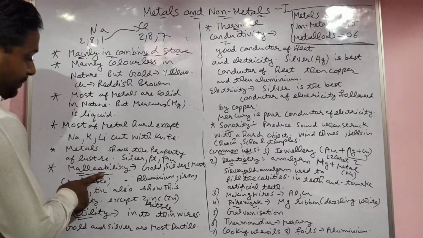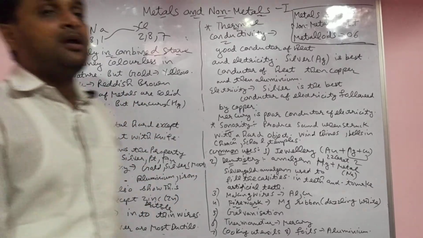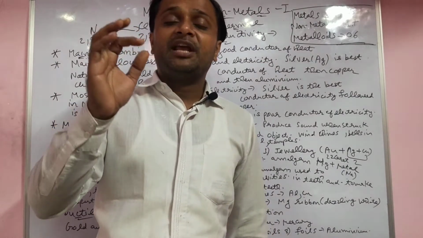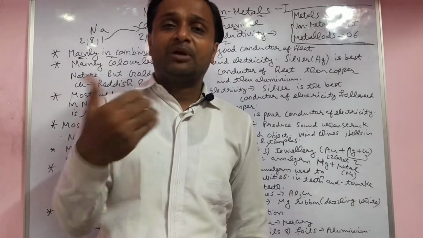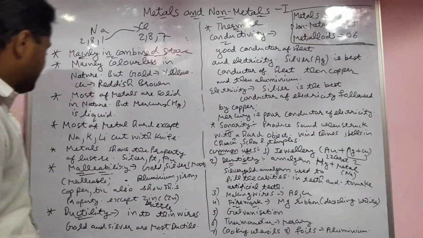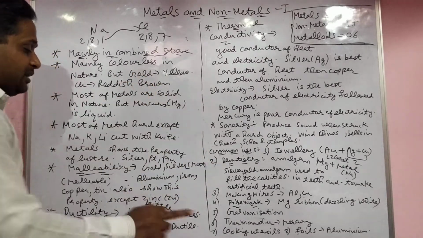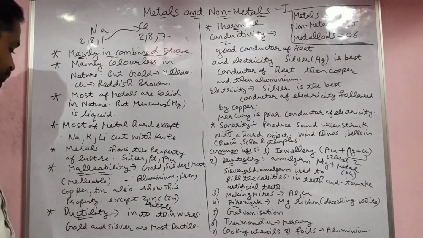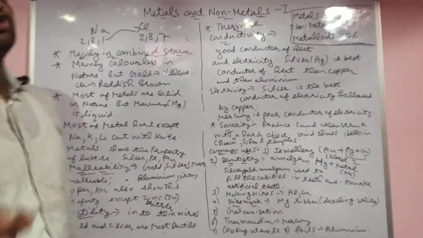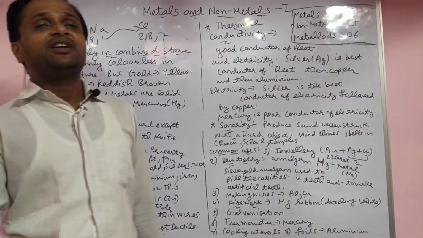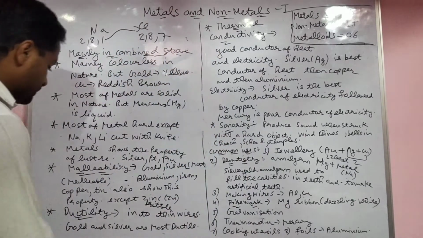Next is malleability. Gold and silver are the most malleable substances. Malleable means you are able to convert the metal into a sheet. When you beat it with a hammer, you can convert it into a sheet very easily. Then aluminium and iron are also malleable. Copper and tin also show this property, except zinc. When you beat zinc with a hammer, it converts into powder. That is brittle in nature, not malleable.